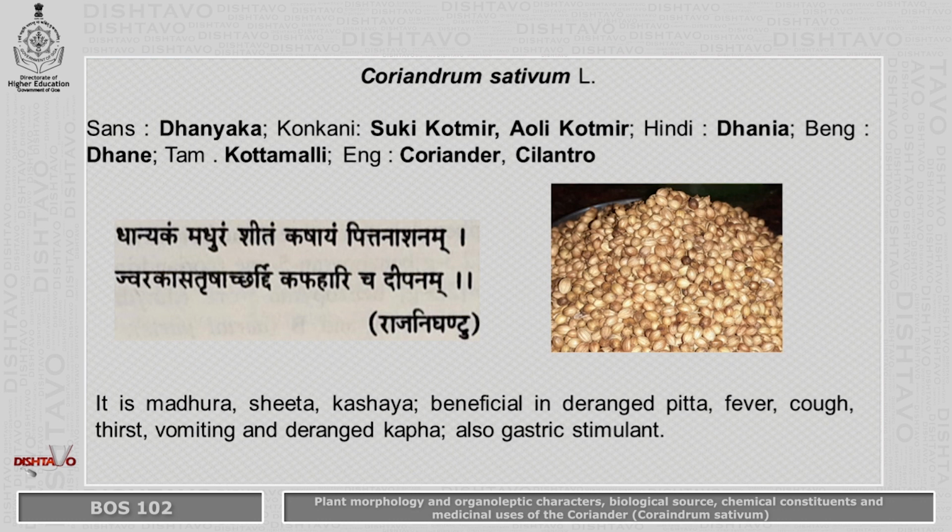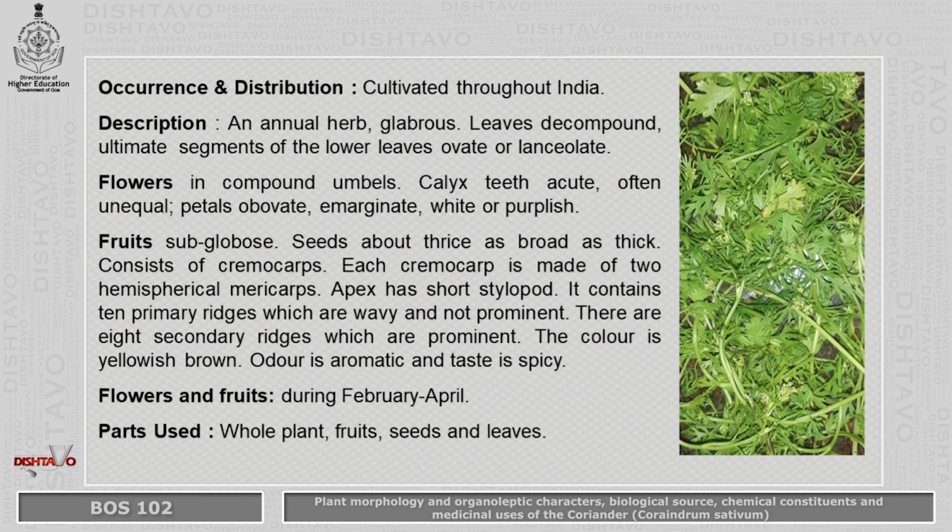Coriander is cultivated throughout India. It is an annual herb, glabrous. Leaves are decompound. Ultimate segments of the lower leaves are ovate or lanceolate. The inflorescence is compound umbels. The calyx teeth are acute, often unequal. Petals are ovate, emarginate. The flowers are white to purplish in color.